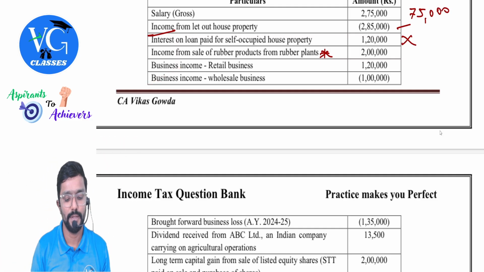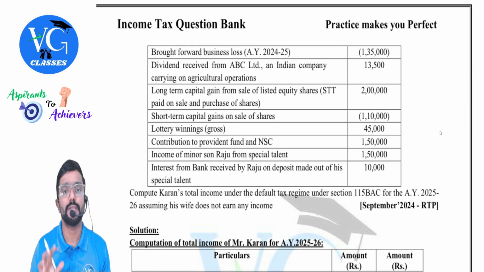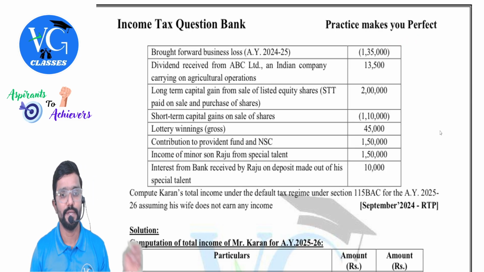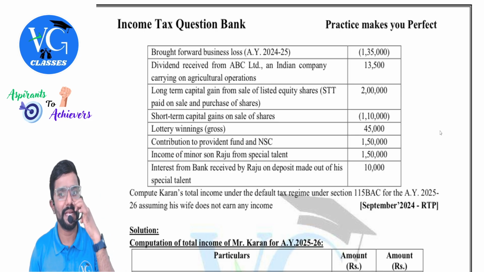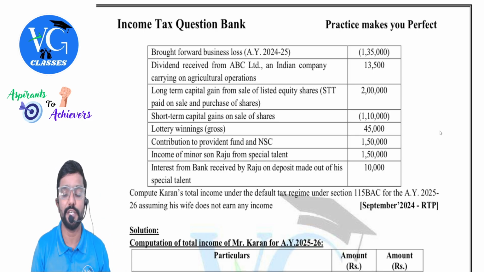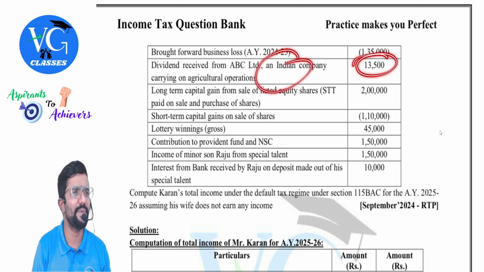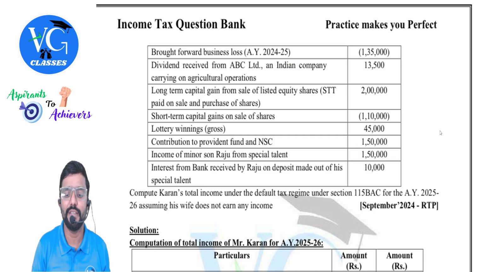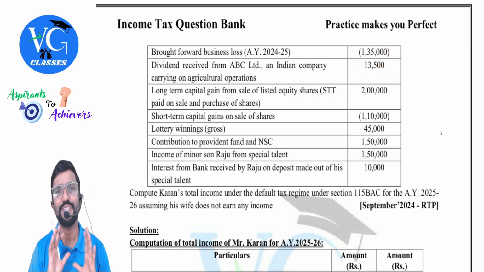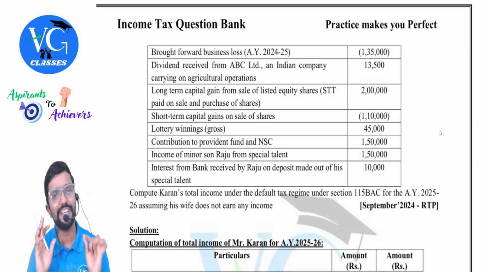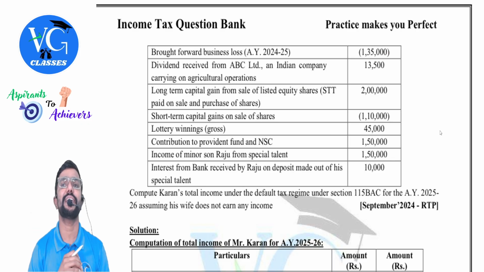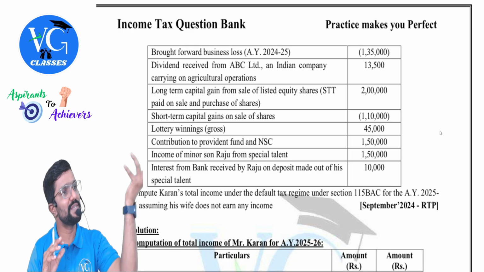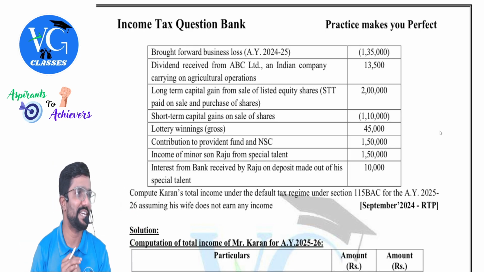You can adjust it. Brought forward business loss can be adjusted only within the same head. 135 of last year it is. Dividend received from ABC Limited, an Indian company carrying on agriculture operation, 13,500. What the company is doing doesn't matter. Some students think that even this is exempt. Please don't exempt it. If you are receiving dividend income, it is always taxable under other sources. What business the company is doing doesn't matter here.